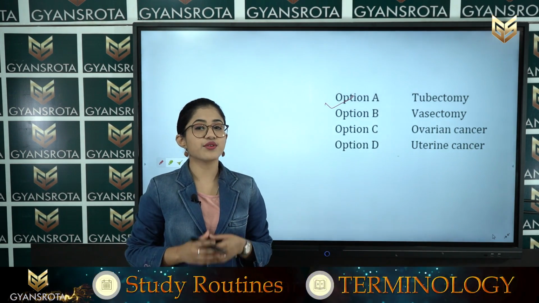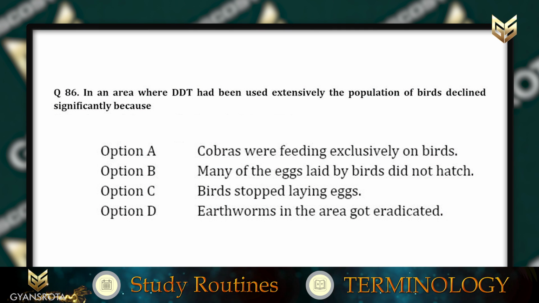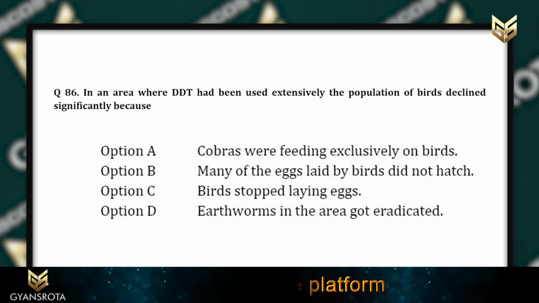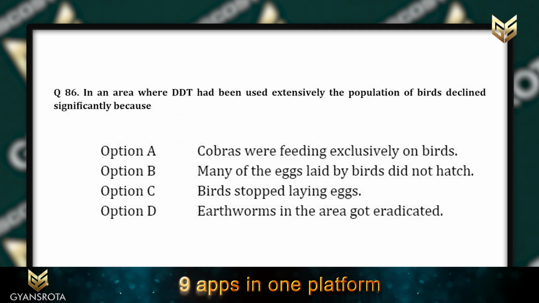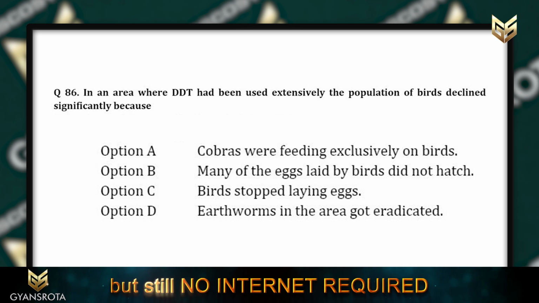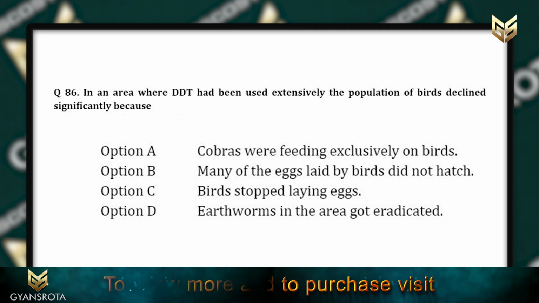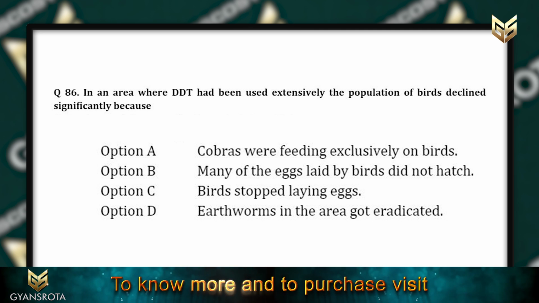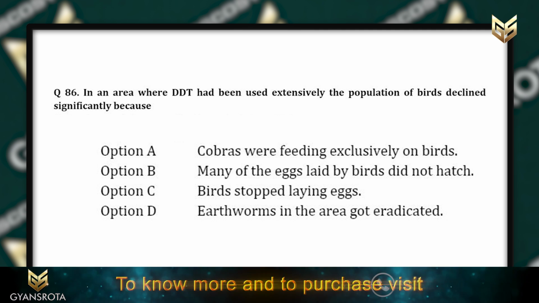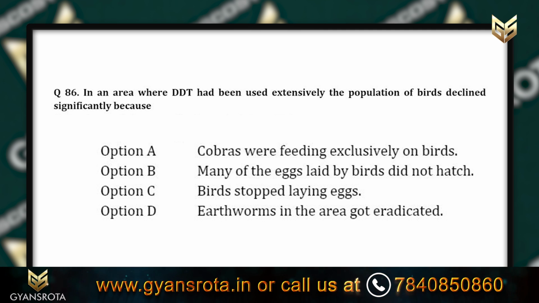Now let's see the next question. In an area where DDT had been used extensively, the populations of birds declined significantly. It is so because option A, cobras were feeding exclusively on birds, option B, many of the eggs laid by birds did not hatch, option C, birds stopped laying eggs, and option D, earthworms in the area got eradicated.